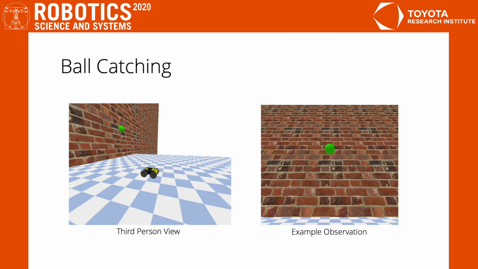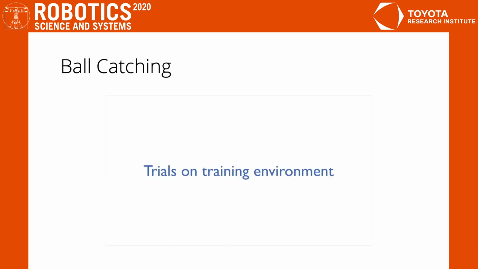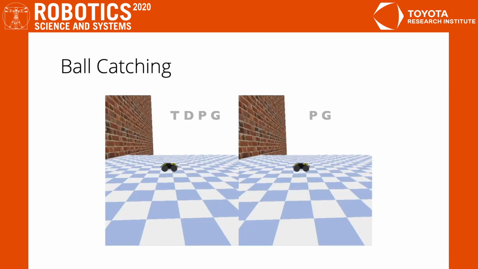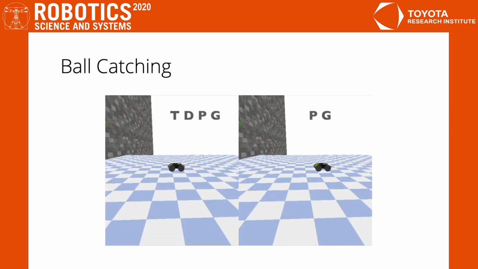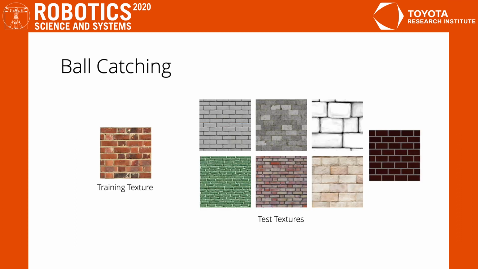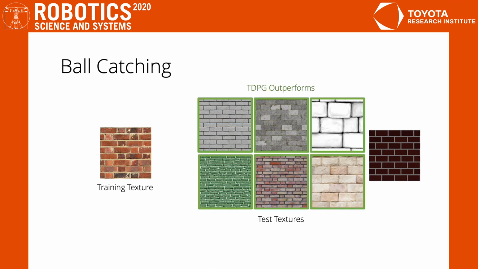Finally, we evaluate our policy on the ball catching example described earlier. As can be seen in this video, while both policies perform well on the red brick training environment, the performance of policy gradient begins to fail when we switch to a gray backdrop. We repeated this experiment with a number of different backgrounds and found our policy outperforms standard policy gradient methods on all but one background, and this background is red in color like the training environment. These results demonstrate the task-driven robustness of our policy.